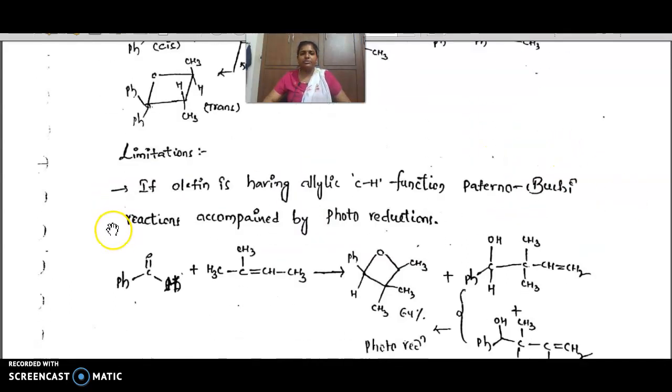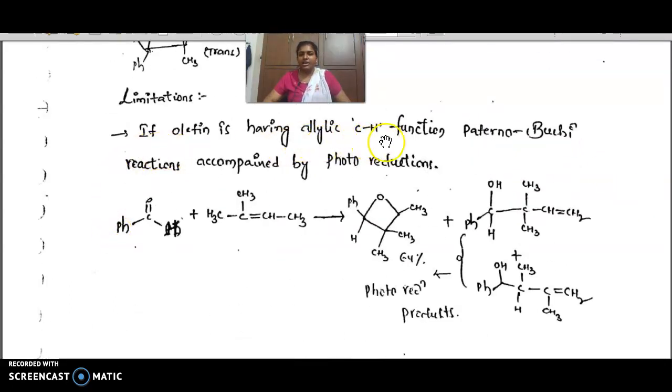This is a limitation. If the olefin has allylic C-H functions, Paterno-Buchi reactions are accompanied by photoreduction. Allylic means the carbon adjacent to the double bond. This is an allylic carbon, this is also allylic, and this is also allylic. If the allylic carbon has hydrogen, they undergo photoreduction.